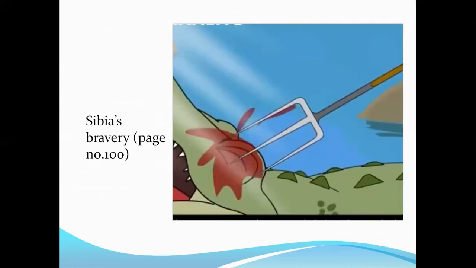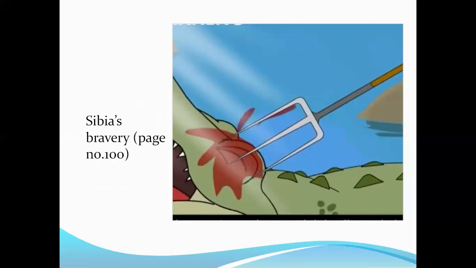In page number 101, as we find here, with all the force of her little body, she drove the hay fork at the eyes, and one prong went right in while its bare scratch passed on the horny cheek. So the crocodile was in so much pain, in convulsion, and as it is given here, he reared up in convulsion. It was such a violent contraction of his muscles till half his lizard body was out of the river, the tail and nose nearly meeting over his stony back. Then he crashed back, exploding the water, and in an uproar of bloody foam he disappeared.